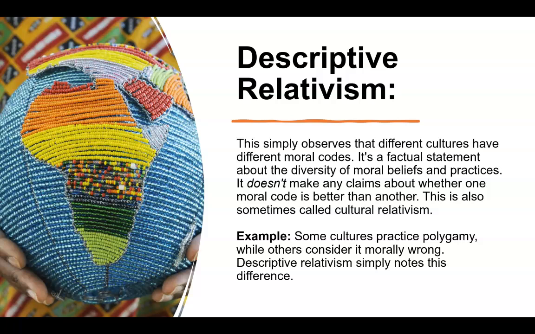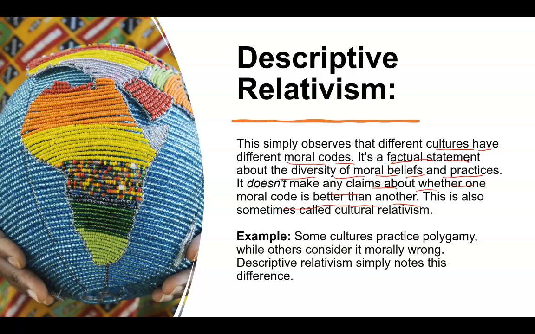What is descriptive relativism? This simply means that different cultures have different moral codes. It is a factual statement about the diversity of moral beliefs and practices. It doesn't make any claim about whether one moral code is better than another. In one culture, something can be very right; in another culture, it might be completely wrong. So it will always depend upon what kind of culture we are living in.